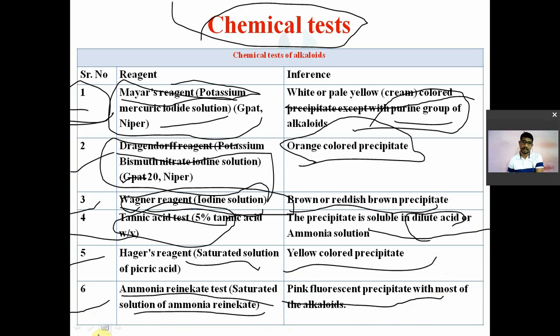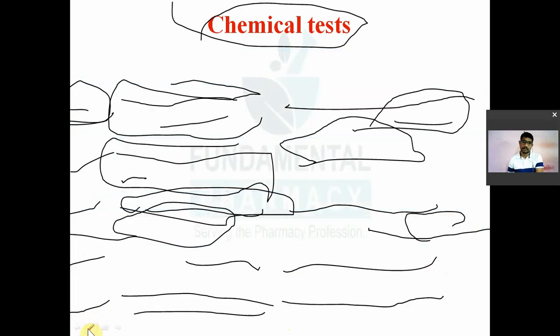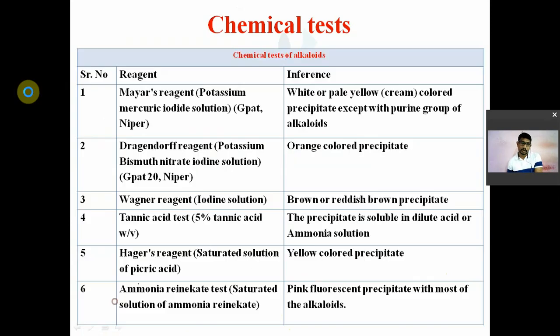यहाँ पे याद रखो, ये टेस्ट बहुत ही इंपॉर्टेंट है, एक बार फिर से रिवाइज कर दूंगा. Mayer's reagent means what? Potassium mercuric iodide. M for mercury, you can correlate. Dragendorff's means potassium bismuth iodide. Mayer's gives white or pale yellow or cream color.